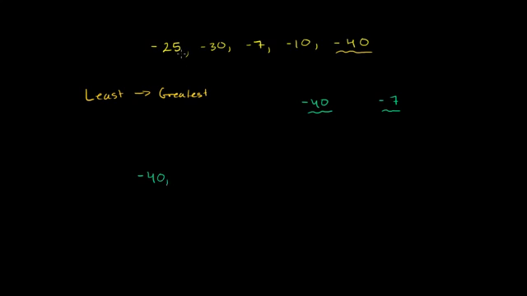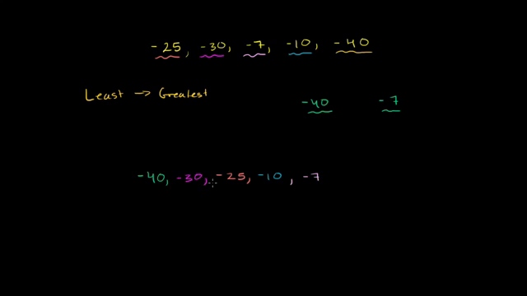That's the least amount of money that you would want in your bank account, or the smallest amount of money. You owe the bank $40. Not only do you have nothing, you owe the bank $40. Then the next smallest number would be negative 30. And then the next smallest after that would be negative 25. And then the next smallest after that would be negative 10. And then finally, the greatest of all of these numbers, and I will do it in pink, the greatest of all of these numbers is negative 7.